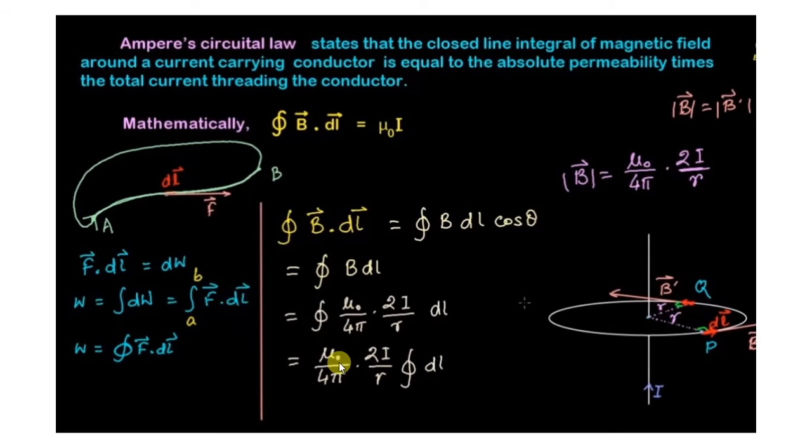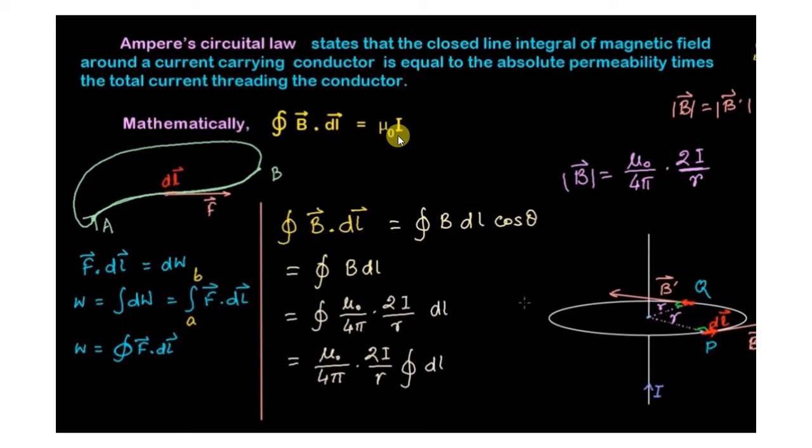So we find the integration of mu 0 upon 4 pi into 2I upon r. Here the integration of dl equals 2 pi r, so we get the value 2 pi r. From this equation, mu 0 upon 4 pi into 2I upon r, times the integration of dl, which equals 2 pi r, the 4 pi r cancels out. So we get the final answer: the closed integration of B into dl equals mu 0 I. This is known as Ampere's circuital law.